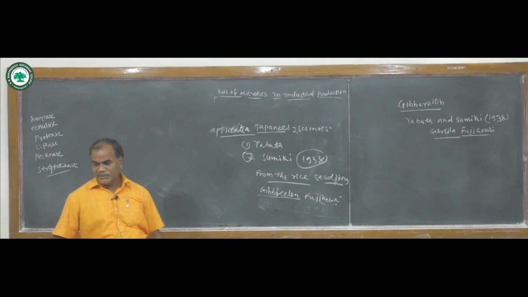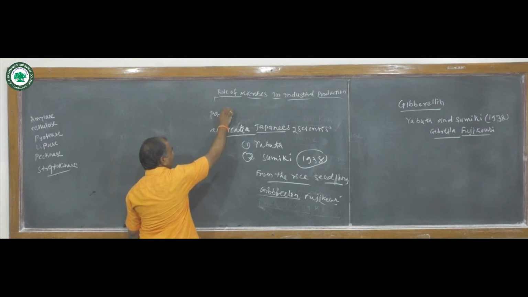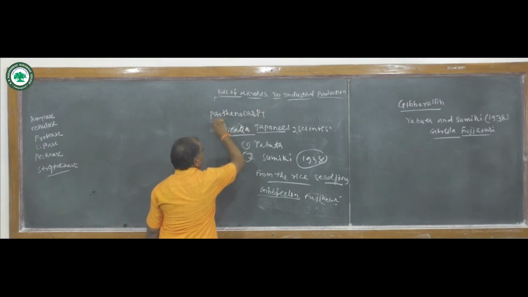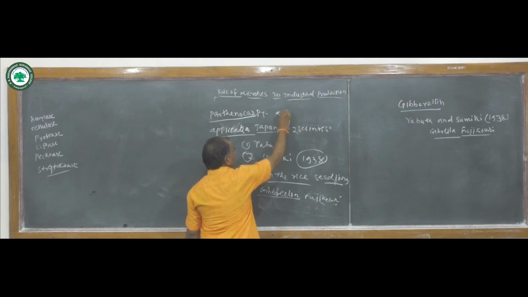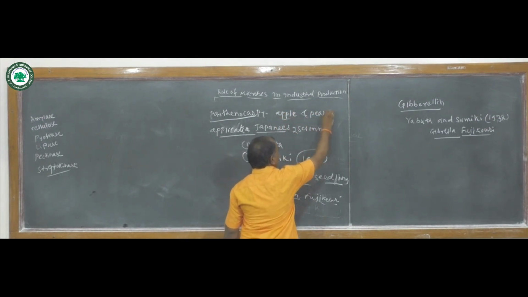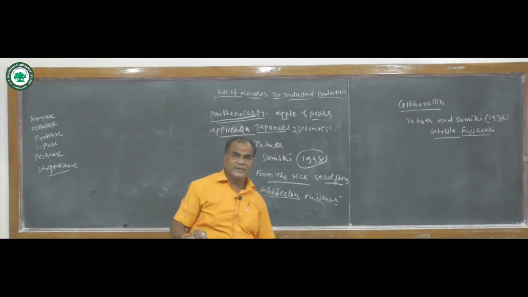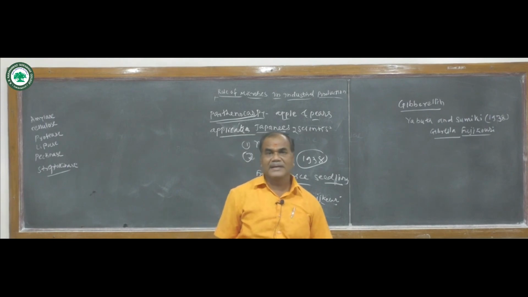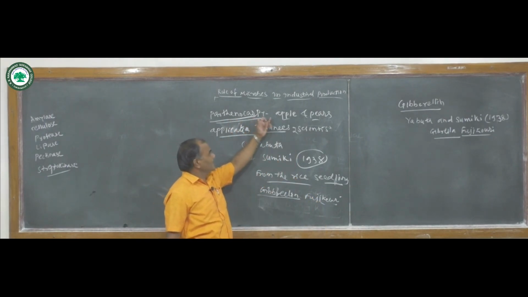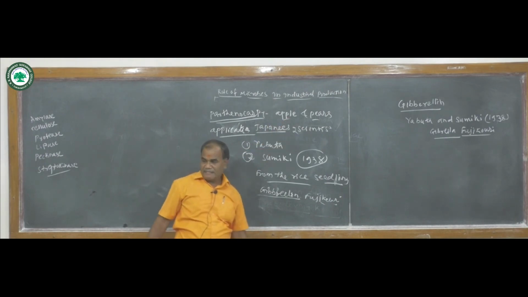They are used to induce parthenocarpy in apples and pears. What is parthenocarpy? Without union of the gametes, that is male and female gametes, a fruit can be set. So it is known as a parthenocarpic fruit. The best examples are apple and pears.